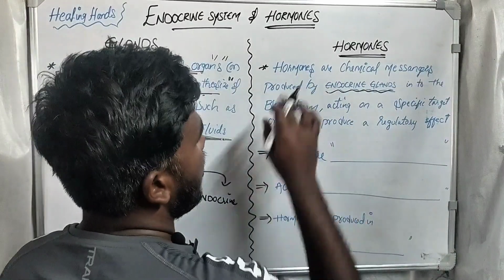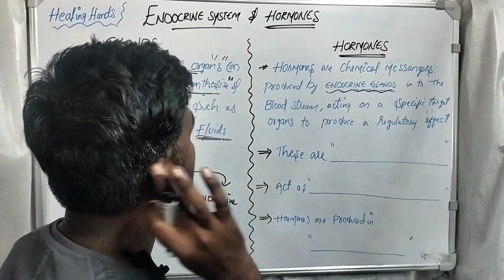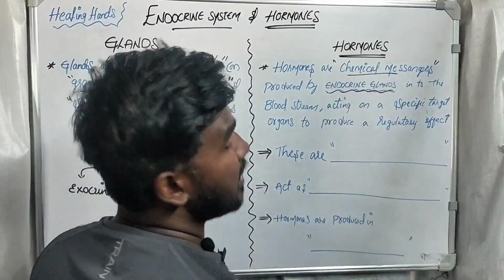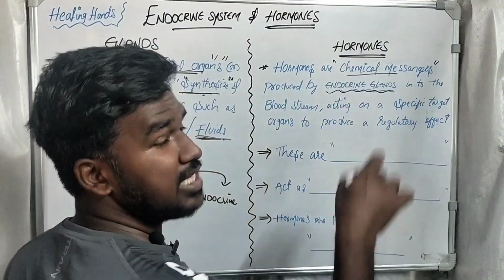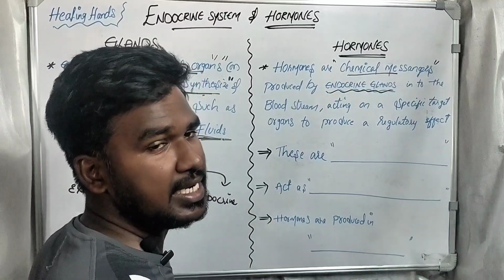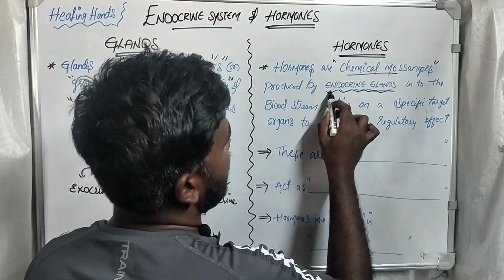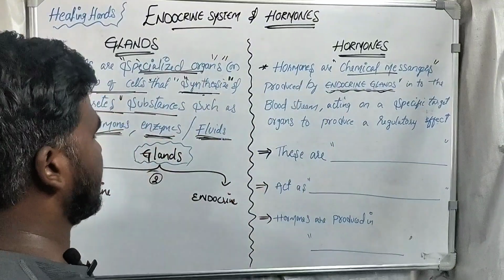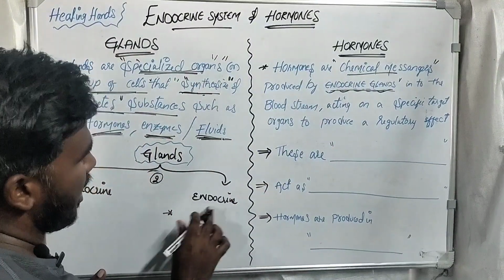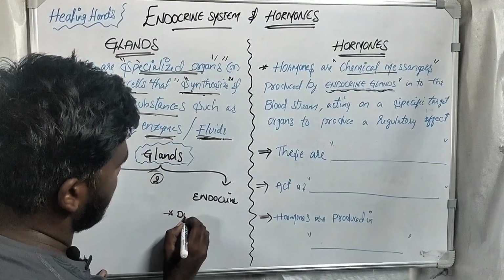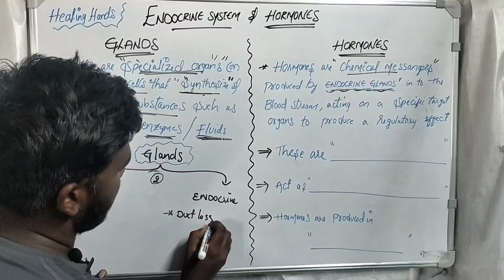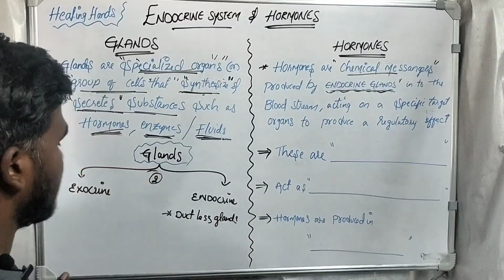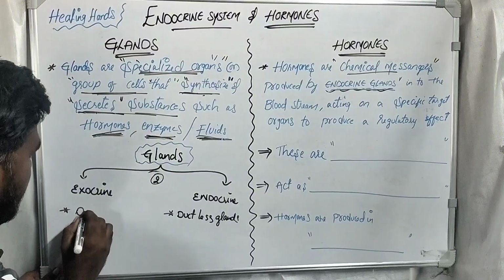Coming to hormones. What are hormones? Hormones are chemical messengers. These are chemical substances, chemical in nature, produced by endocrine glands. What are endocrine glands? Endocrine glands are ductless glands. Exocrine glands are duct glands.